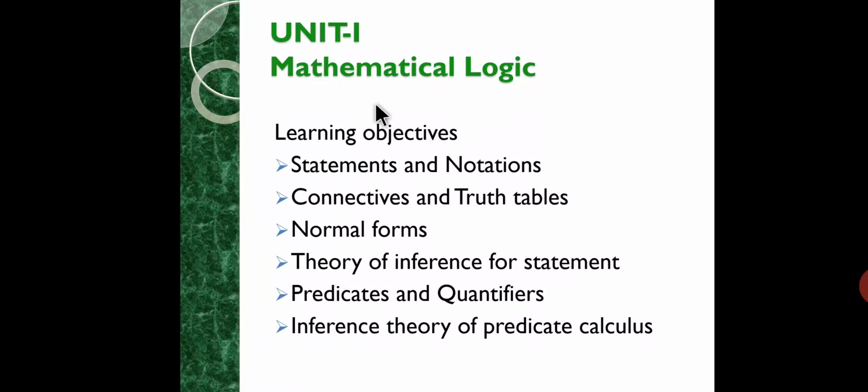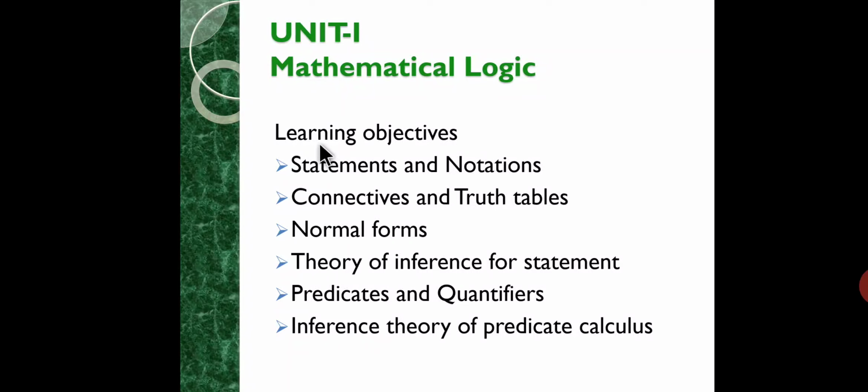The logic in which we use mathematical phenomena or mathematical results is called mathematical logic. Mathematical logic is classified into two types: propositional logic and predicate logic. In this chapter, we learn about propositional logic.